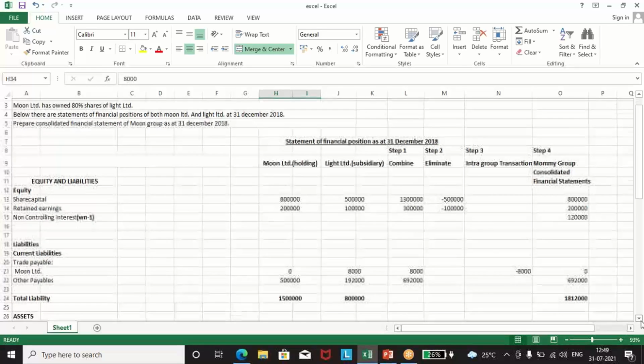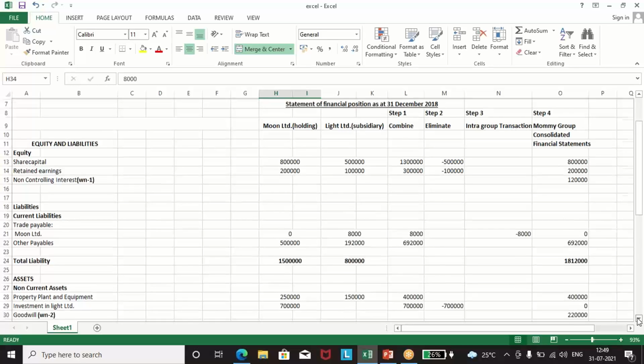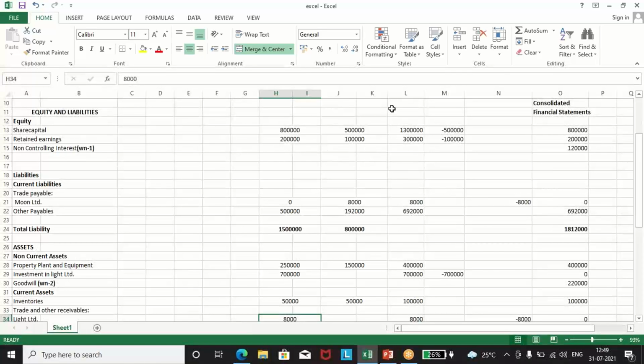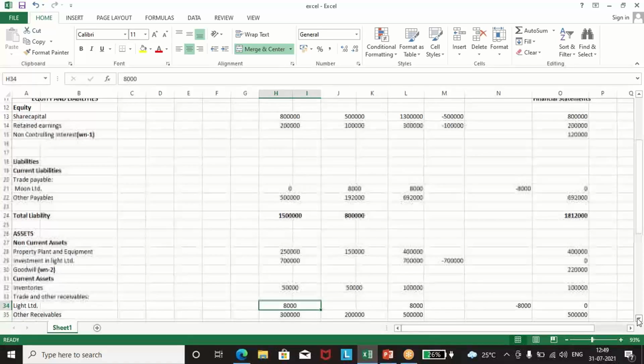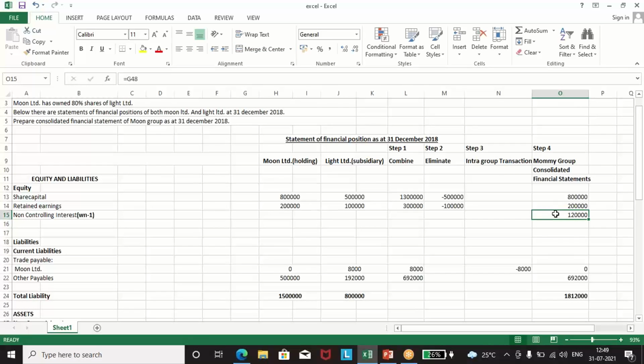Now we'll calculate the minority interest, that is the non-controlling interest. It comes in the equity. How will we calculate? We have seen holding company Moon Limited holds 80% share, so 20% is the minority interest. The equity portion of the subsidiary company is 5 lakh share capital and retained earnings 1 lakh, so total is 6 lakh. Net assets of the Light Limited, calculated through equity, is 6 lakh, into the share of non-controlling interest, which is 20%. So 1 lakh 20,000 is the non-controlling interest, and it comes here.